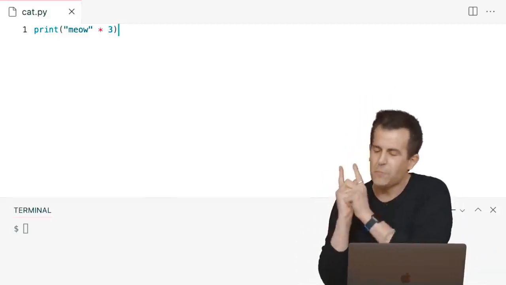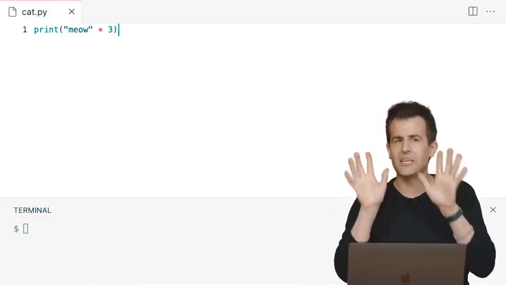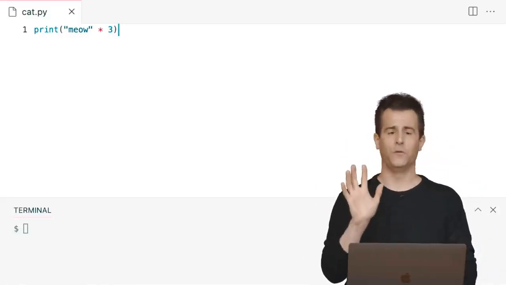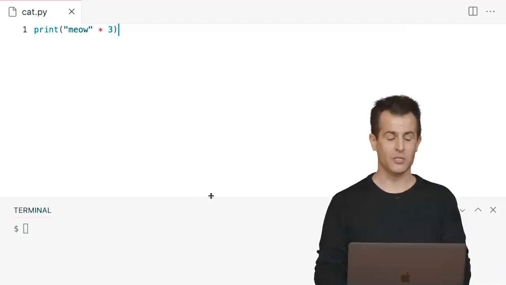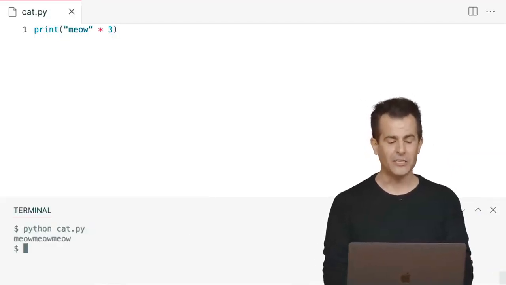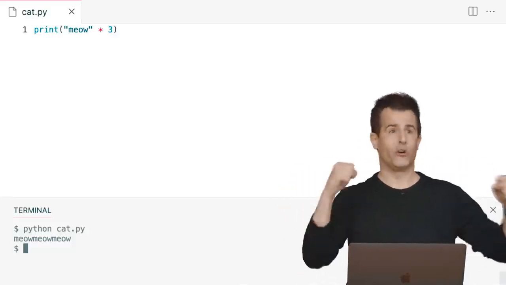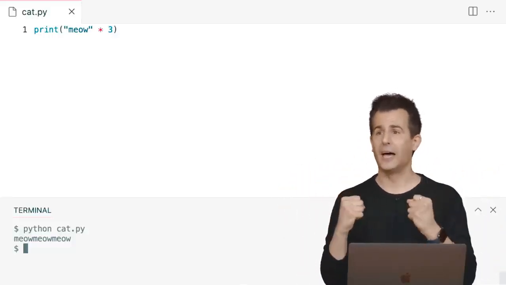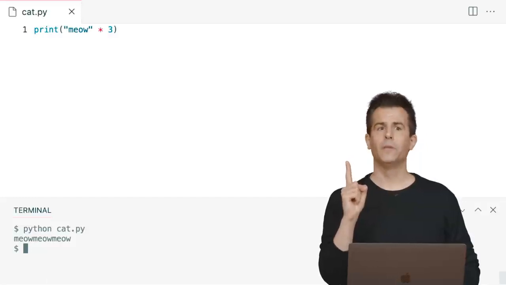Now, I've kind of made a mistake here, so let's see what this does. It's not quite as beautiful as this code might look to you, to some of you, to me. Let me run python of cat.py, enter. OK, it's a really hungry cat or something. It's meowing really fast. But I can fix this, I bet.